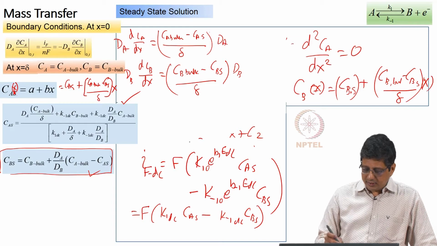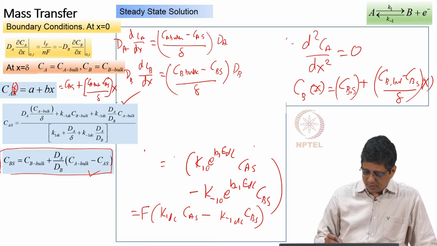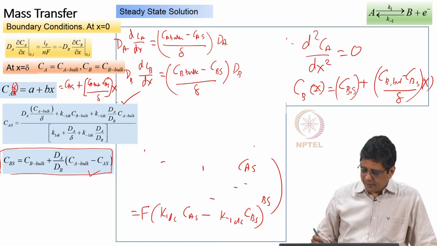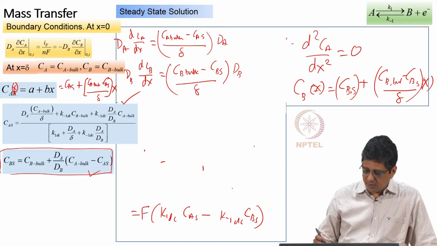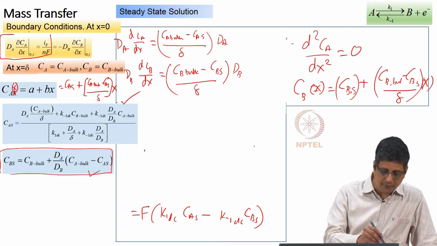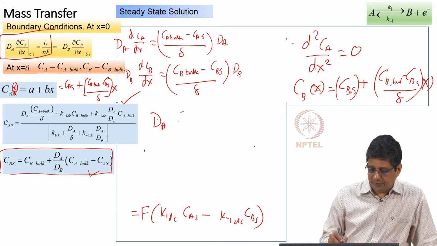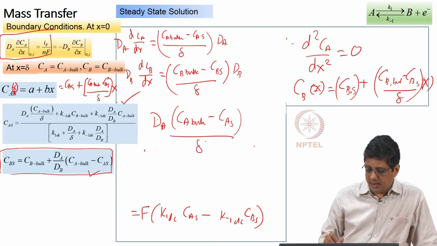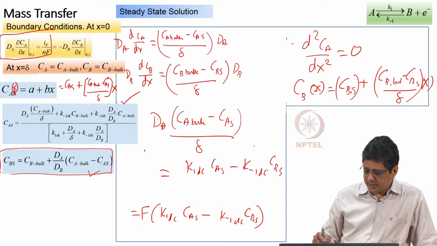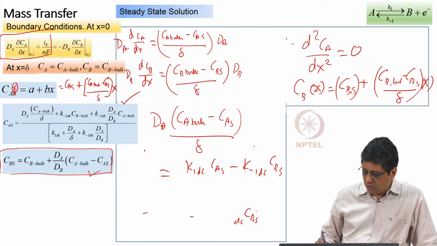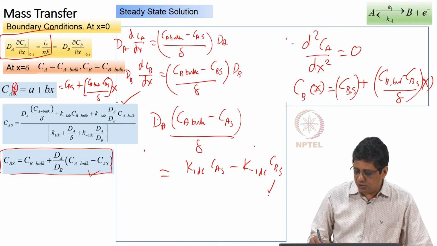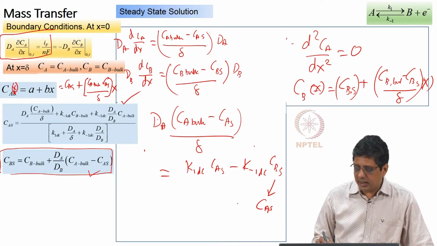Once you know this, can you relate IF and the flux? So, the first part of this equation tells us dA times Ca bulk minus Ca surface by delta is going to be K1 dC Cas minus K minus 1 dC Cbs, and since we already know how Cas and Cbs are related, we can substitute for this in terms of Cas and other known values.